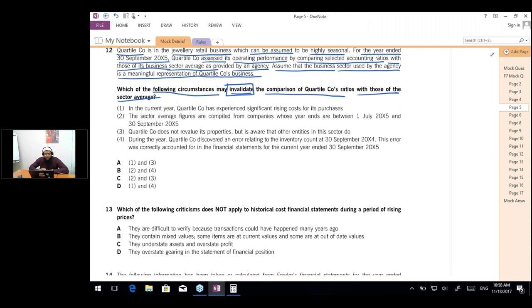Okay, so now under which circumstances is the comparison going to be invalidated? Now the question says that in the current year, quartile company has experienced significant rising cost from its purchases. So if we have experienced a significant rise in the costs, is the comparison invalidated? What do you people say? Is this correct or not?